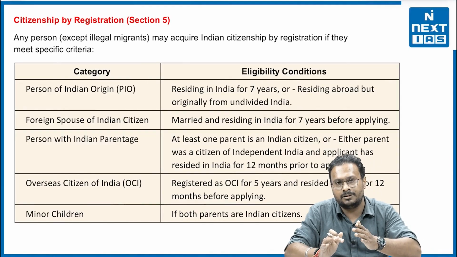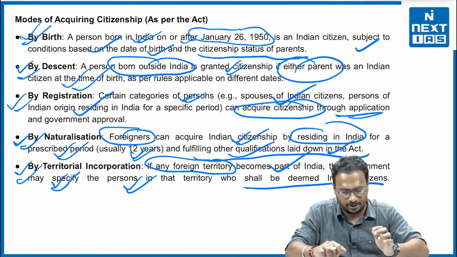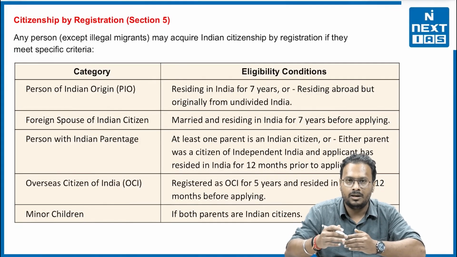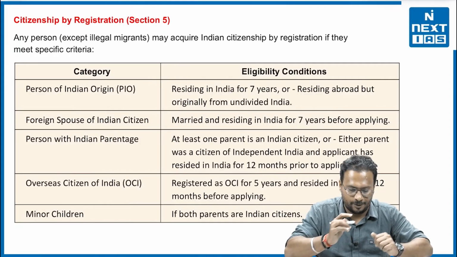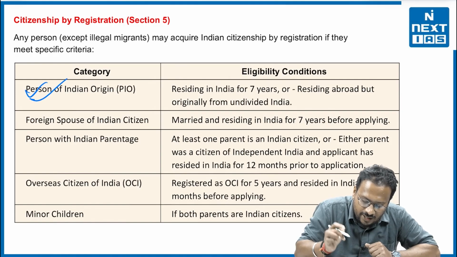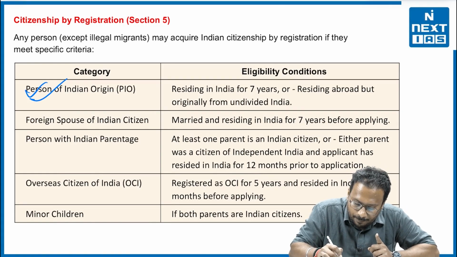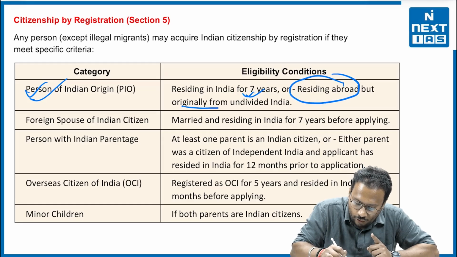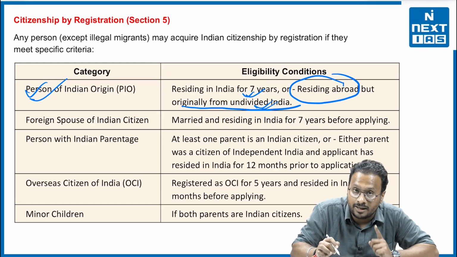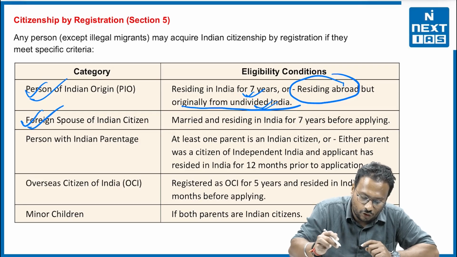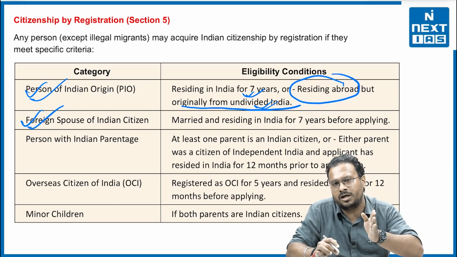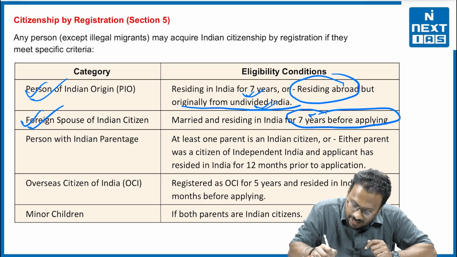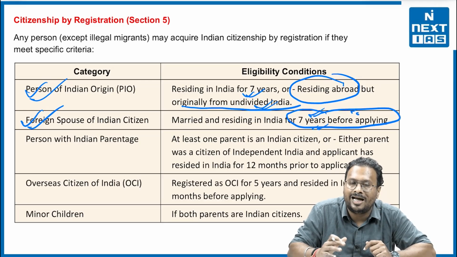Now, the categories, the point we just discussed, the third part, right, that is by registration. So, what are those categories and what are the eligibility conditions required for those people? So, first is persons of Indian origin. They are the people who are residing in India for 7 years or residing abroad but originally from undivided India. Second, foreign spouses of Indian citizens, that means one foreign girl married to an Indian person and living in India for 7 years before applying.